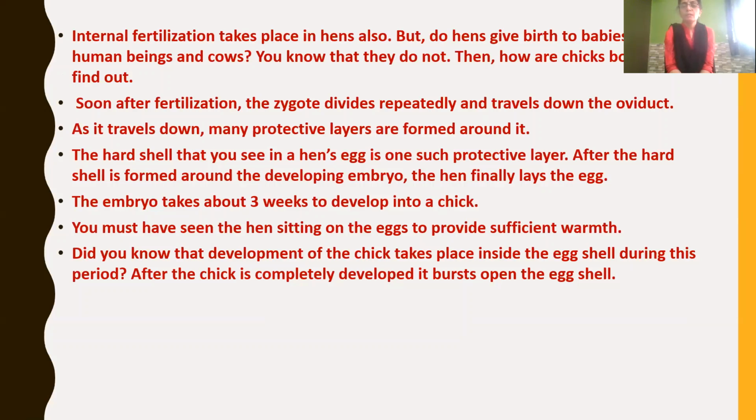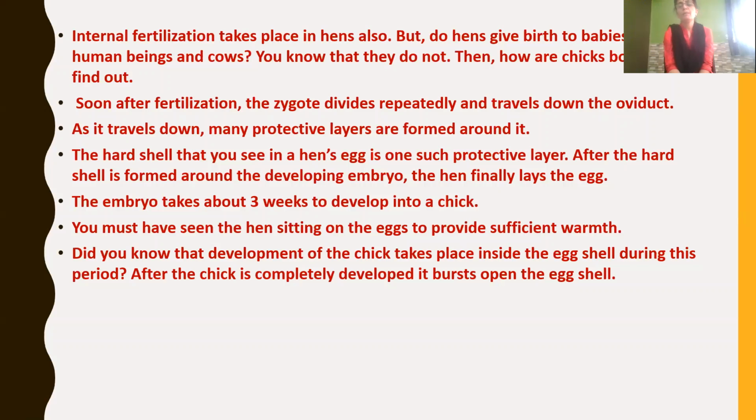Then once they reach the oviduct, they form protective layers around it. The hard shell, what we see in the hen's egg, is a protective layer. Then after the hard shell is formed around the developing embryo, the hen finally lays the egg. Then the embryo takes about 3 weeks to develop into a chick.